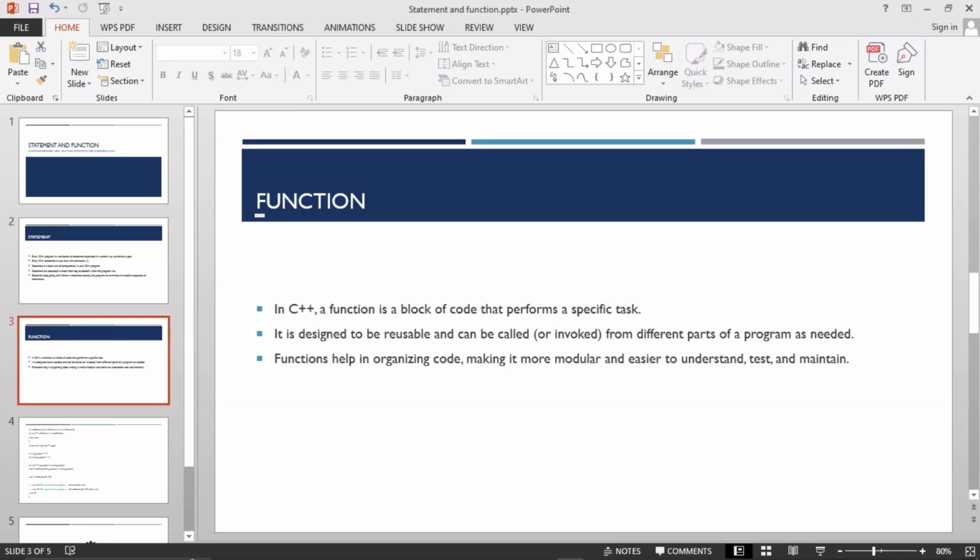Inside a function, there are statements. Function is actually a block of code that carries statements, a list of statements inside. I hope you are getting me. So a function is a block of code that performs a specific task, and it is designed to be reused and to be called or invoked from different parts of the program as needed.